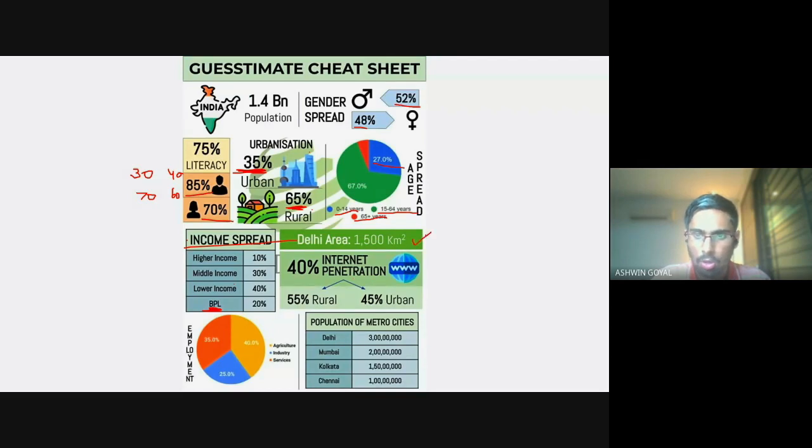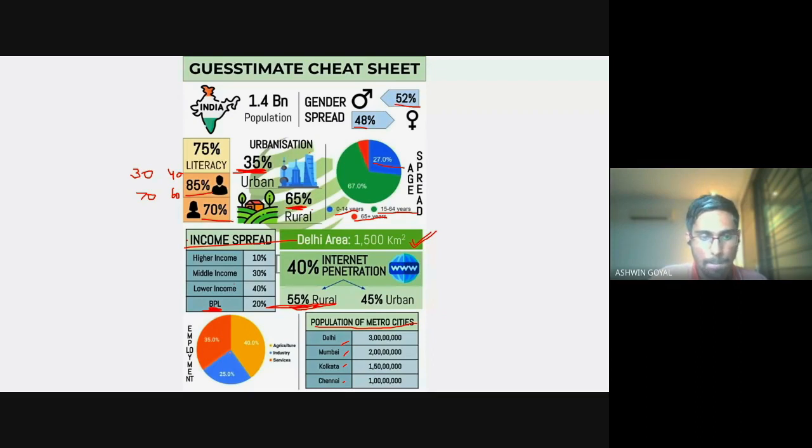And then, as I've already told you, Delhi's area and population is very important. Internet penetration, you all know, about 55-60% for rural. No, this is not correct. So I think this is something else. You can ignore this.